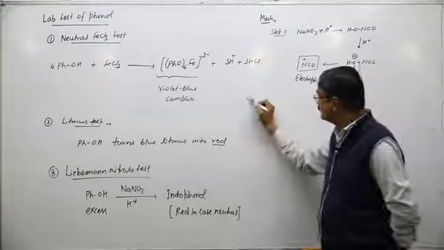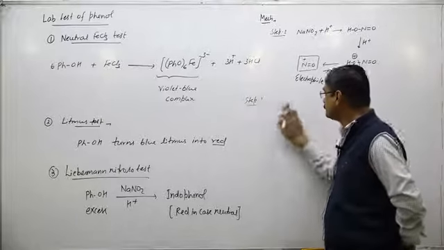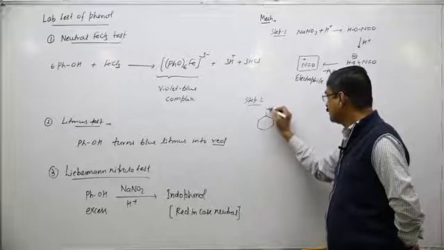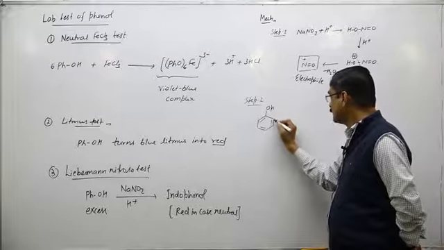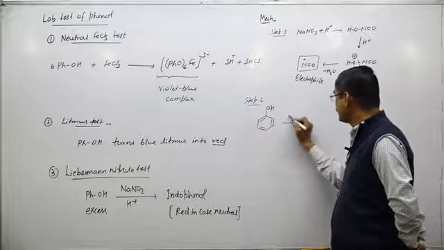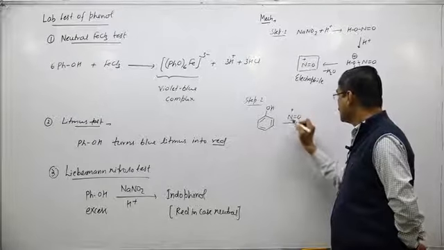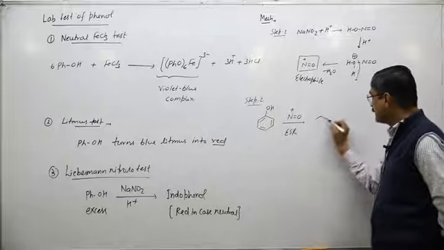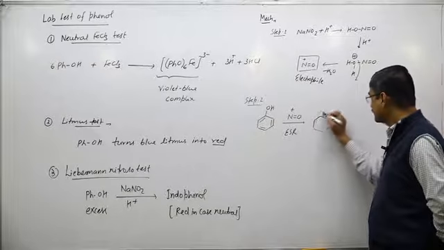Now step 2. Phenol or electron rich rings react with NO plus, that is an electrophilic substitution reaction. So the para product is obtained.